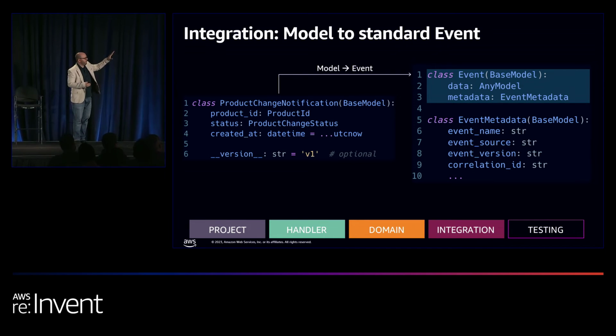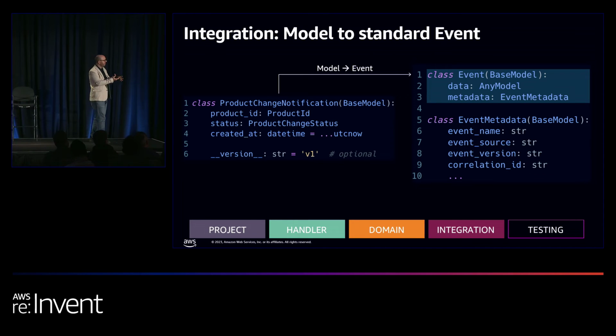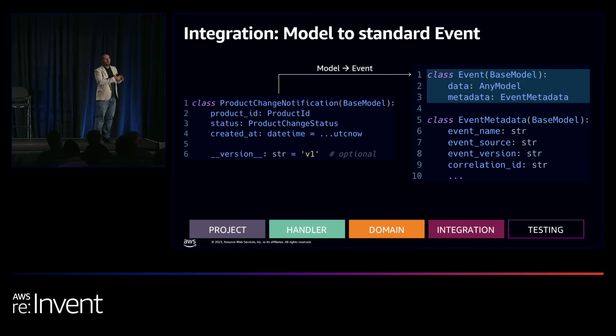Inside this event, we're going to have our model inside this key called data, which came from the idea from Lego back in the day. And the metadata is going to hold anything else operational, so we can standardize. Whether you use EventBridge or not, you might already recognize some of these things.